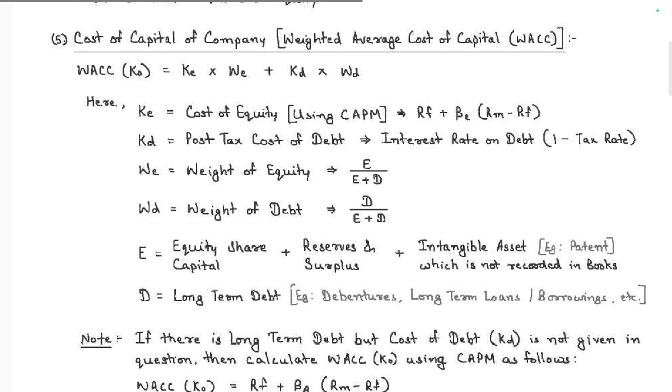So WACC is equity by equity plus debt. Equity, what will we do? We convert equity into weighted average cost of capital. So, risk free plus beta into (market return minus risk free), plus equity over equity plus debt into debt, and for debt we put (1 minus T) into debt.